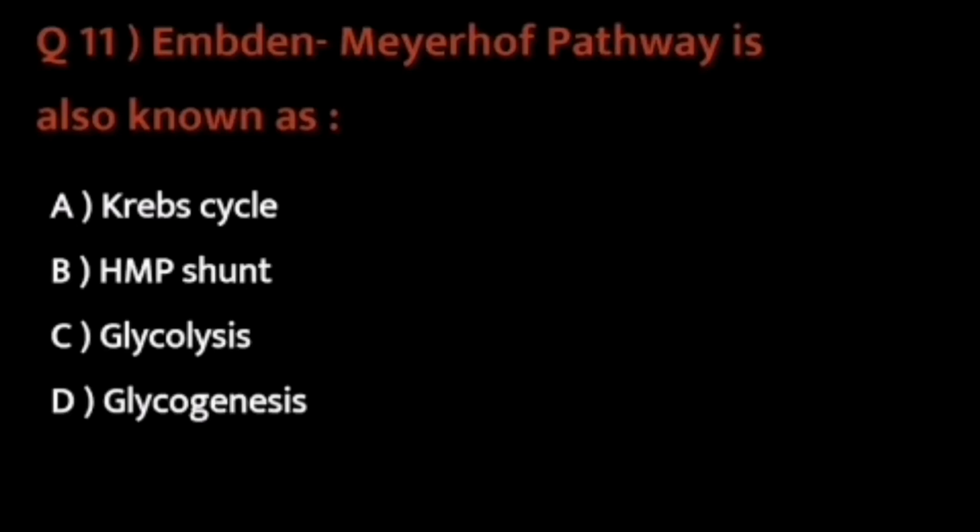So question number 11: Embden-Meyerhof pathway is also known as. So the options are Krebs cycle, HMP shunt, glycolysis and glycogenesis. So the correct option is option C, which is glycolysis. So glycolysis is also known as Embden-Meyerhof pathway or EM pathway. It's a very easy question.